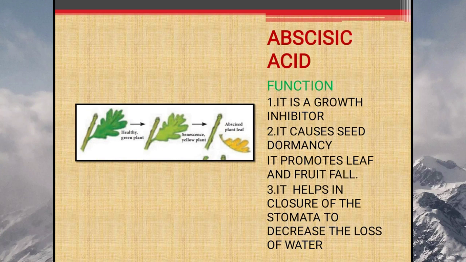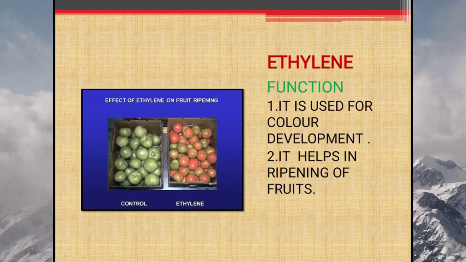It is a growth inhibitor and it helps to make seed dormant, prevents germination, and it also helps in leaf and fruit fall. Now moving on to the last hormone, ethylene. Ethylene is a gas. It is used for color development and it also helps in ripening of fruit.